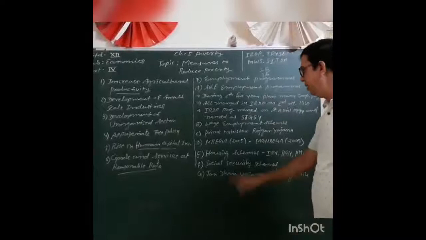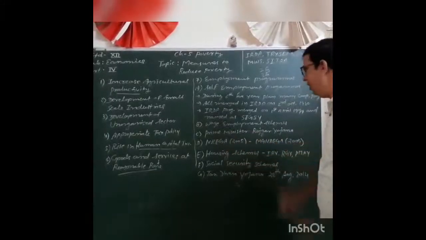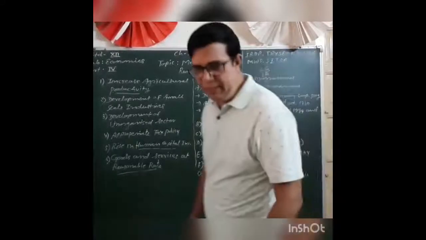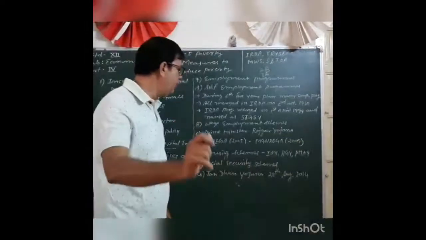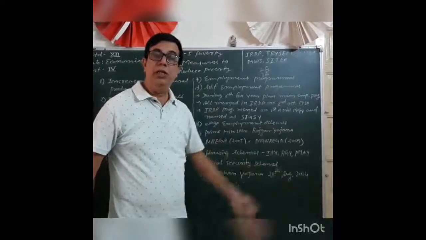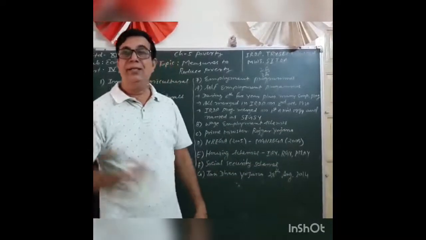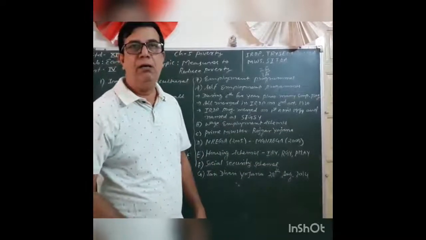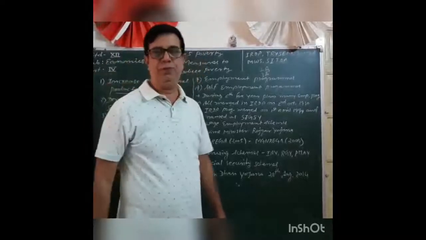After that, Prime Minister Rozgar Yojana. Here, the poor people are directly selected by the central government.